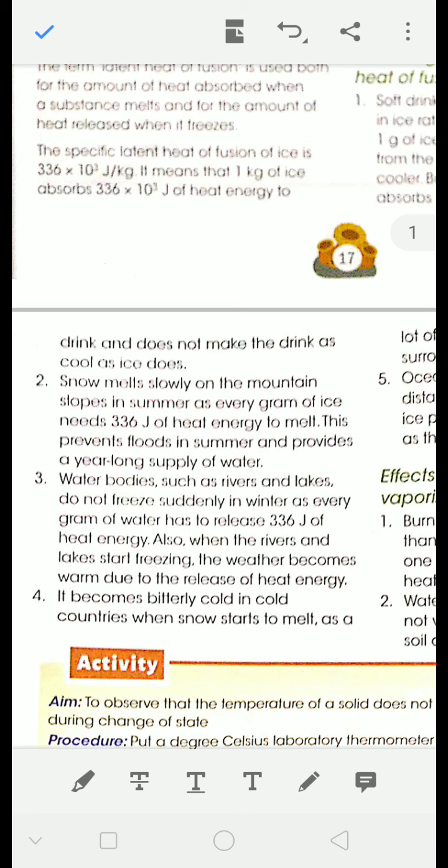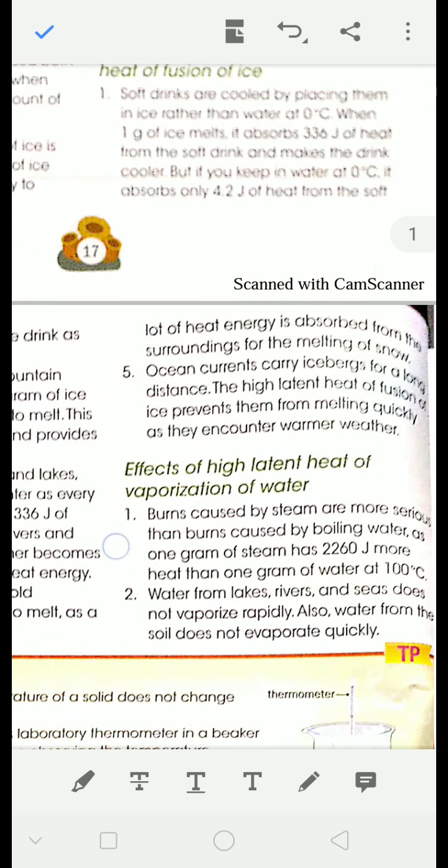And this heat it captures from the sun or from the surrounding temperature. So that's why it requires a large amount of heat to melt. Water bodies such as river, lake do not freeze suddenly in winter. Okay, the same thing. So read the points.